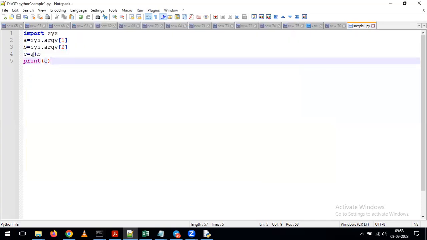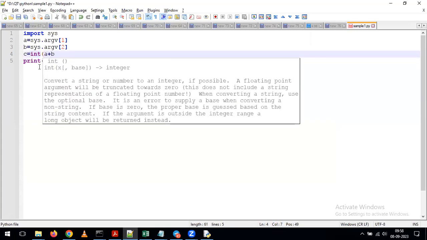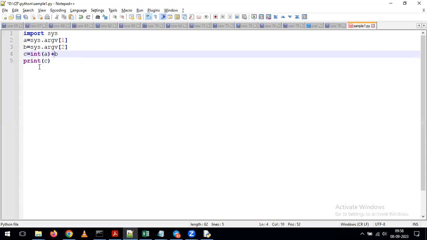We need to perform the typecasting. c equals int of a plus int of b. If you want to perform the typecasting, just give int of a, and here also I'm giving int of b. Indirectly, I'm converting the string data type to the integer data type by using the int operator. So this operation we call a typecasting operation. In the previous class, we discussed this. Whenever you want, we can perform the typecasting operation. Here I'm giving int of a and int of b.